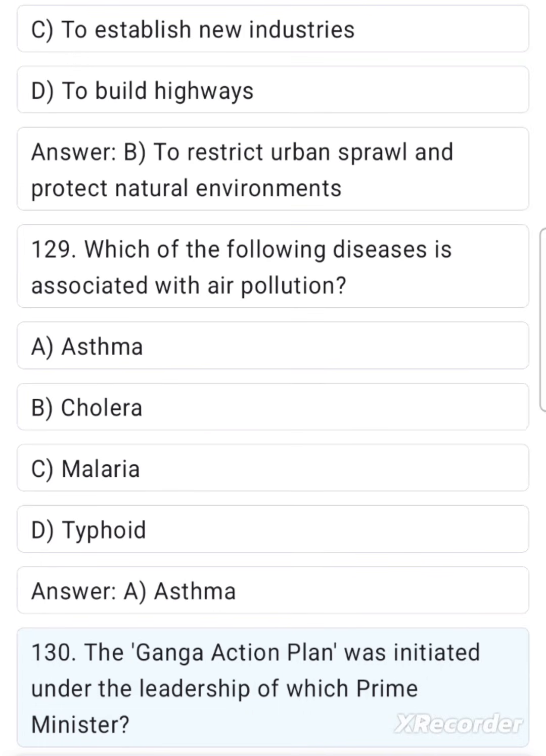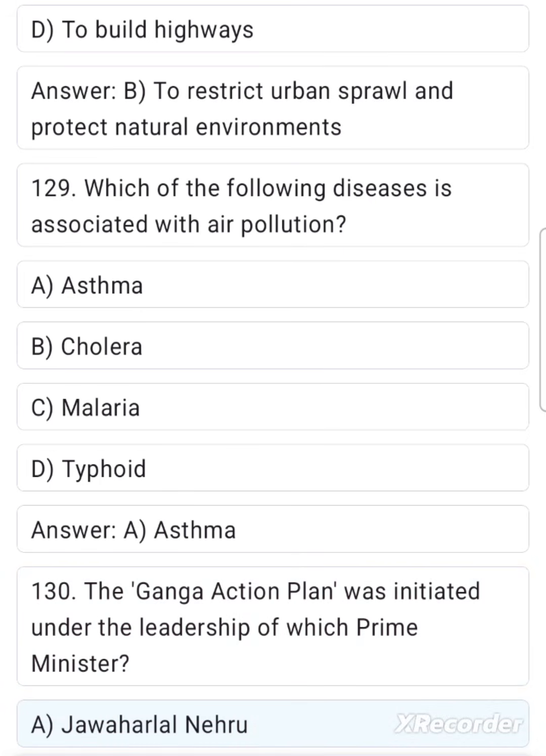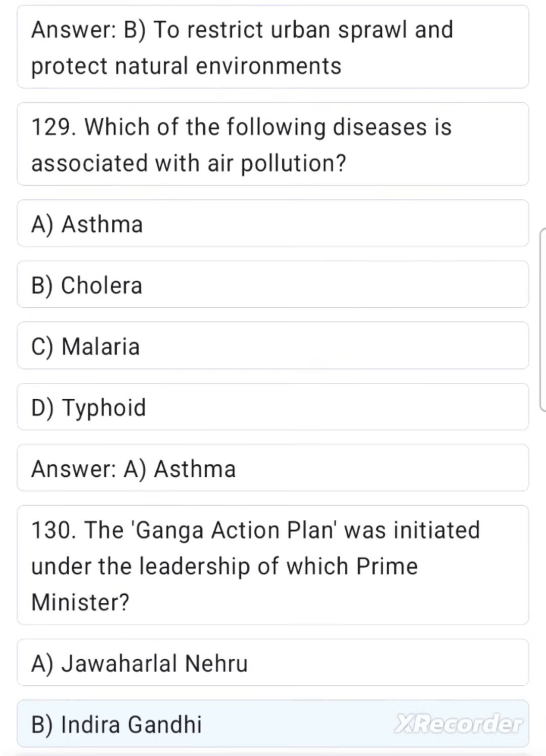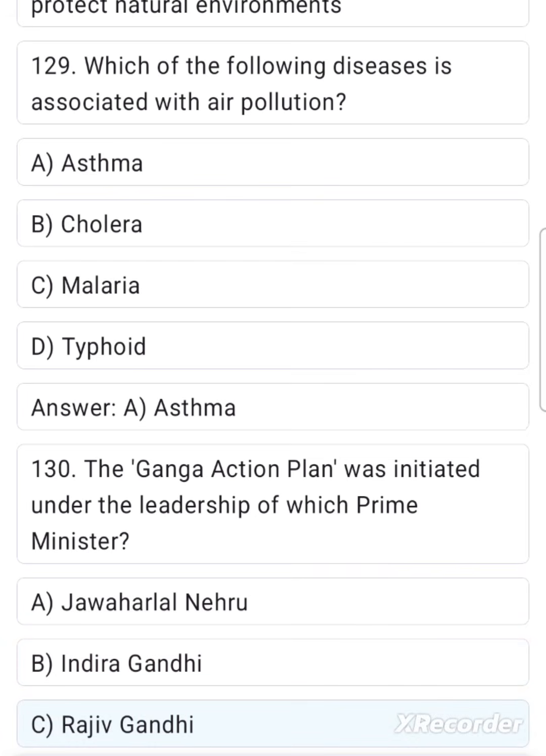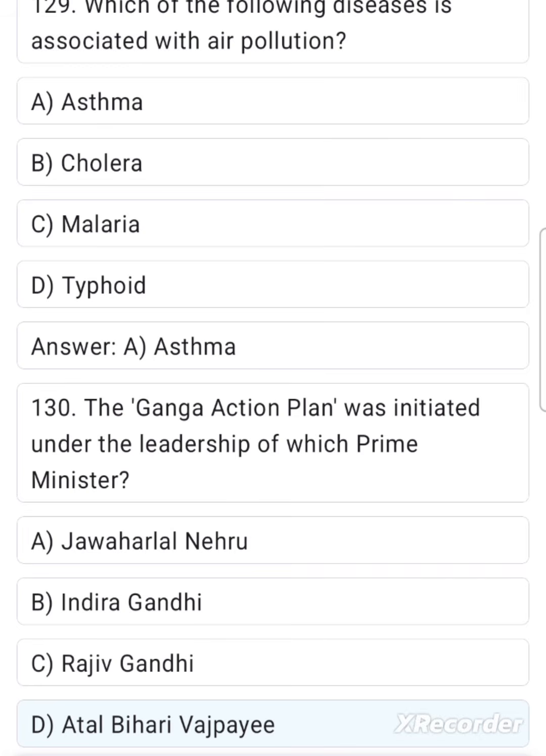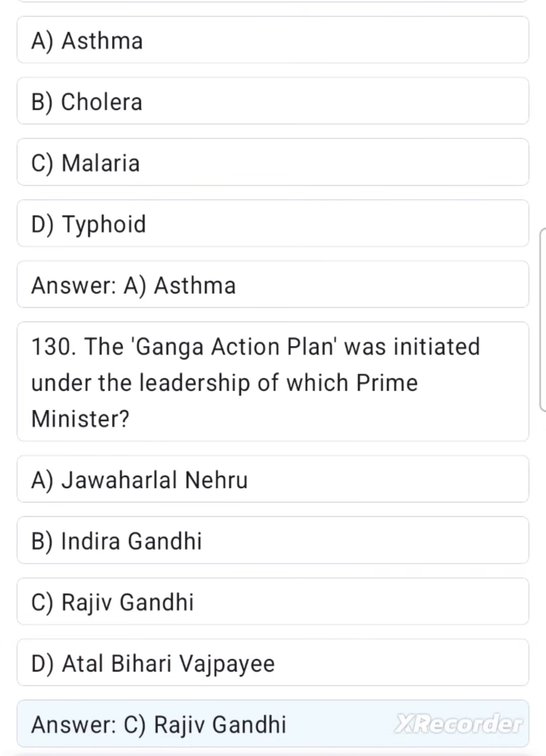130. The Ganga Action Plan was initiated under the leadership of which Prime Minister? A. Jawaharlal Nehru. B. Indira Gandhi. C. Rajiv Gandhi. D. Atal Bihari Vajpayee. Answer: C. Rajiv Gandhi.